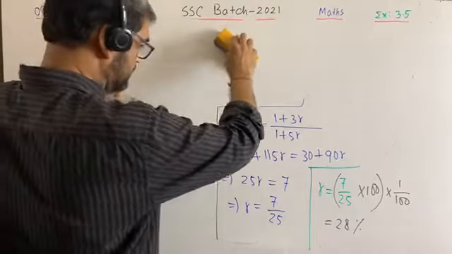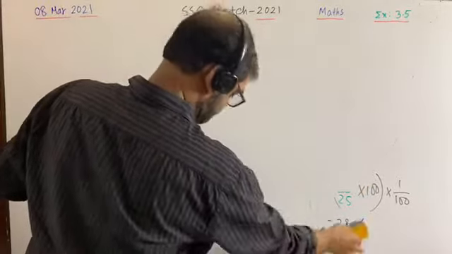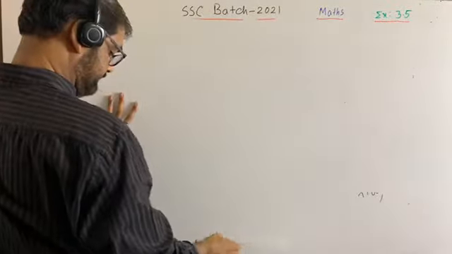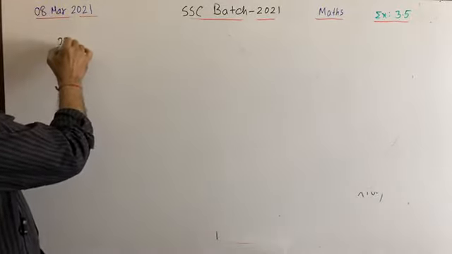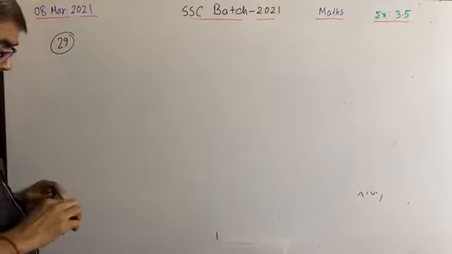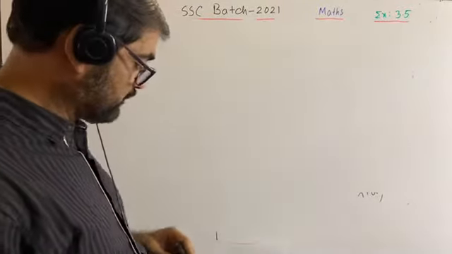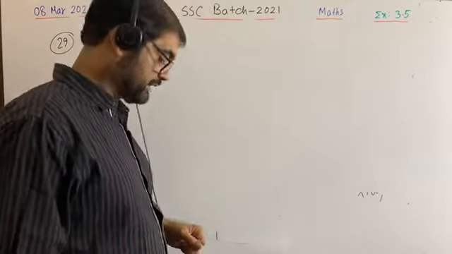I am going to question number 29. How much money will become Taka 985 as profit principal in 13 years at the rate of simple profit 5% per annum?